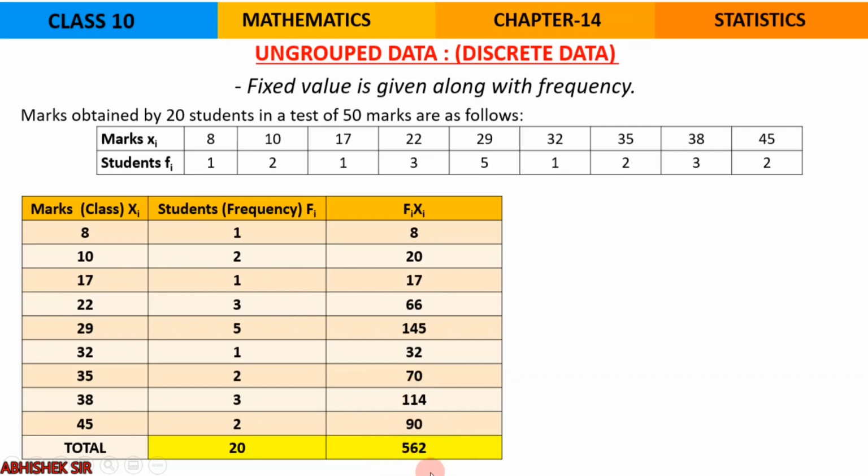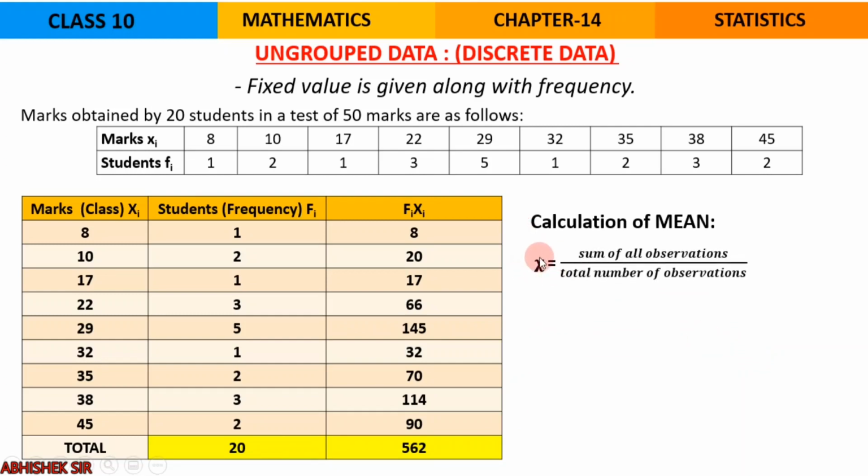At the end, you need to take the total of this fi into xi also. So we have got two highlighted numbers. One is summation of fi xi and the other is summation of fi, the total of fi. Let us put down the formula for how to calculate the mean. Here I am using this symbol for the mean. It is the sum of observations upon the total number of observations, that means summation of fi xi upon summation of fi. So you see, 562 divided by 20 will give you the answer 28.1. So this is how we calculate the mean if it is ungrouped data.